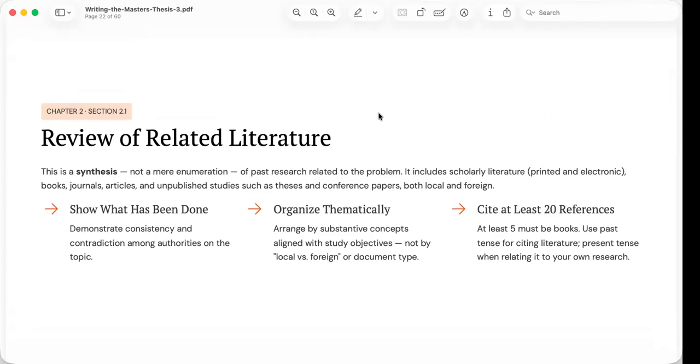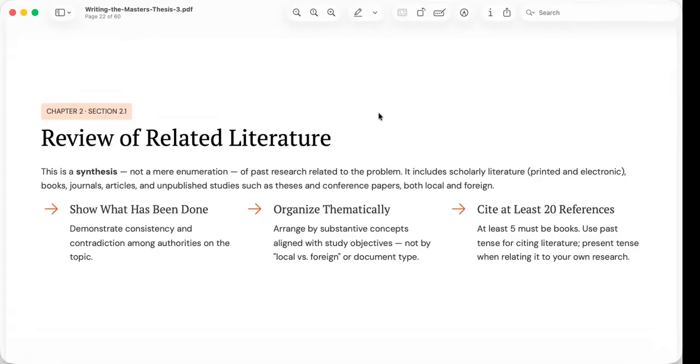Another important principle concerns organization. The presentation specifically advises against organizing the literature review according to local versus foreign studies, or according to the type of literature, books, journals, and the like. Instead, you are to organize the literature thematically.